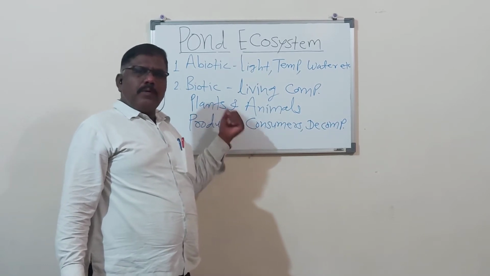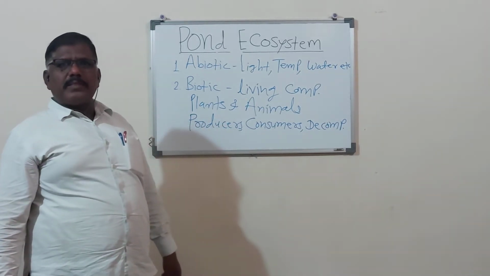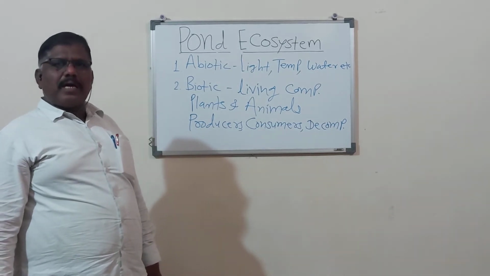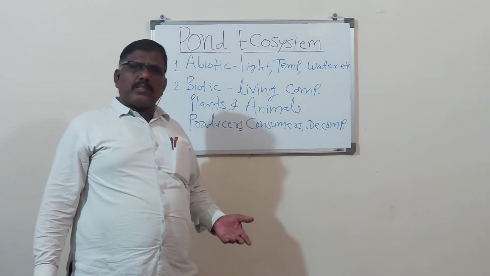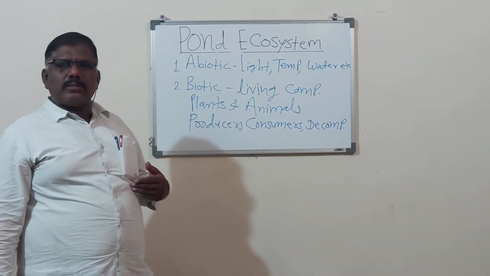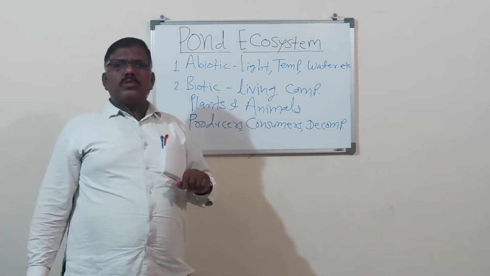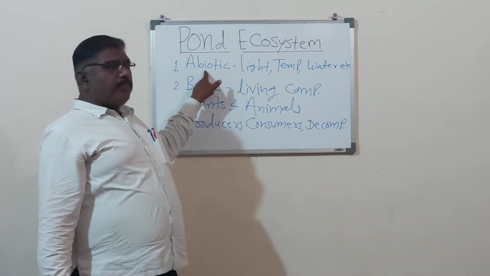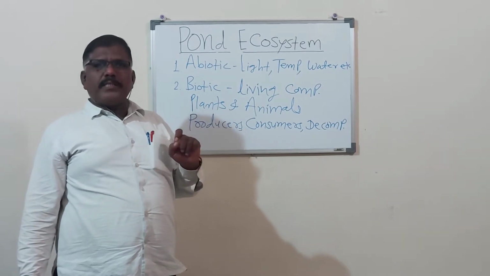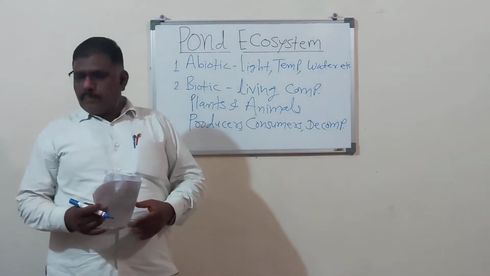Herbivores are the primary consumers. These herbivorous animals are eaten by other animals called primary carnivores. These primary carnivores are eaten by other animals called secondary carnivores, then tertiary carnivores. So in the pond ecosystem, the abiotic and biotic components are somewhat different in comparison to the terrestrial ecosystem. This is sufficient about the pond ecosystem.